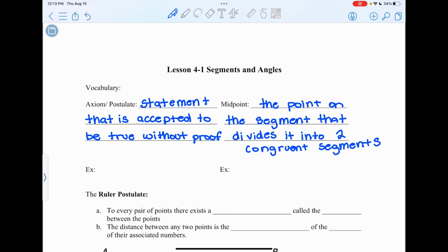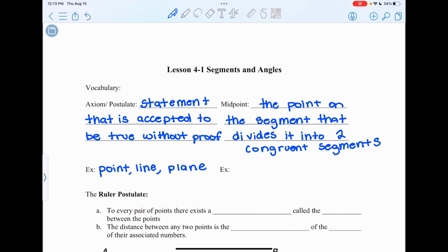For example, in math, these are point, line, and plane. These are definitions that we accept to be true without much proof. If you think about it, there's not really a way to define a point other than a dot, but we accept a point to be true so that we can build upon it and say when you connect 2 points, you form a line. Without that, we wouldn't be able to define a line. So an axiom or a postulate is something that we are going to accept to be true without proof.